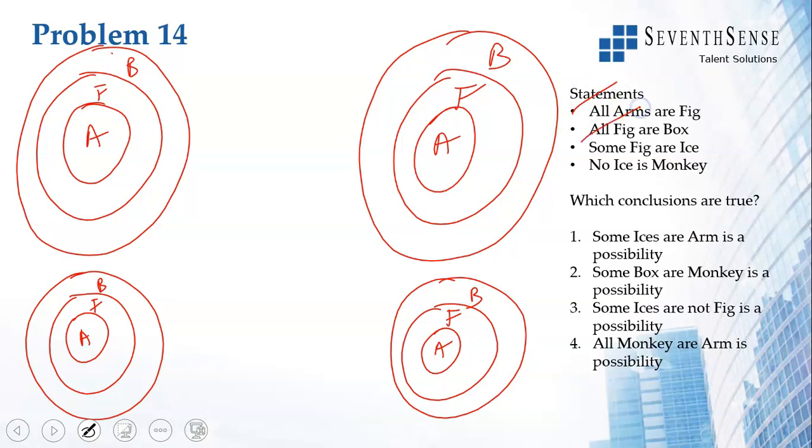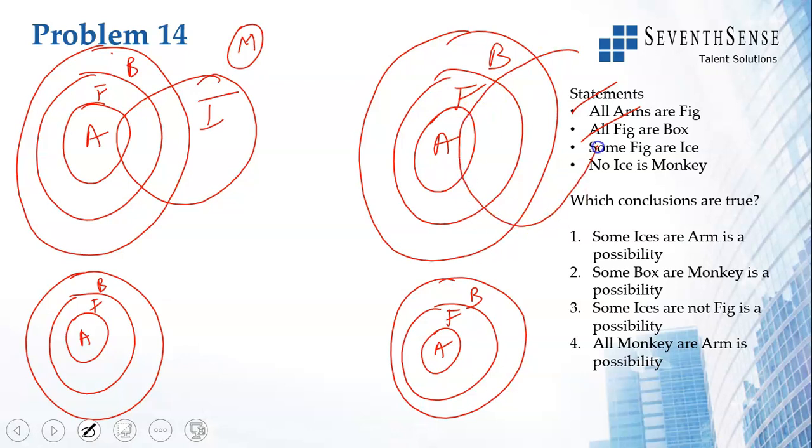This is done. Then some fix arise. So I have some fix arise. I can draw it this way, and no eyes is a monkey. One way to draw it. Some fix arise, and no eyes is a monkey. So one more way to draw it.